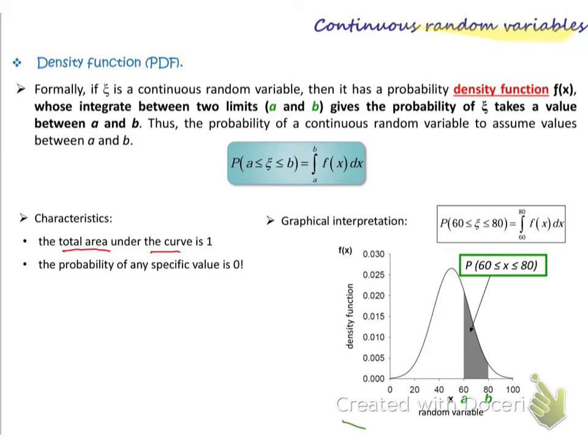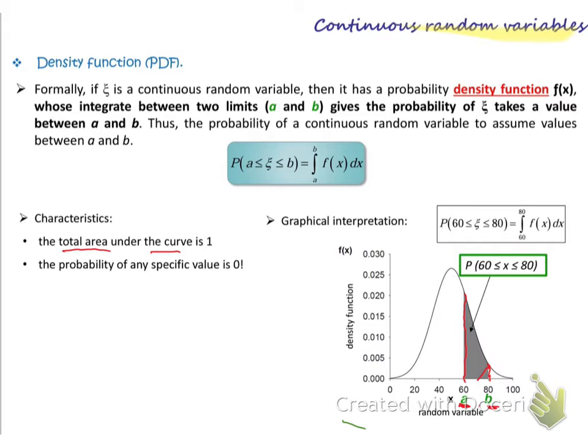Looking at this highlighted area between A and B, from A I draw a line up until I reach the curve, and from B I draw a line up until the curve, so I want this area. Because it's a curve, I cannot calculate it; it's not a trapezium. I can split it into a rectangle and a triangle, but it will not be accurate. That's why we use integration, in order to get an accurate area.